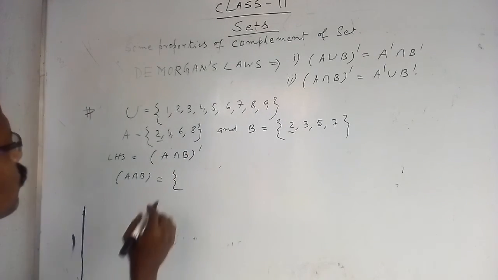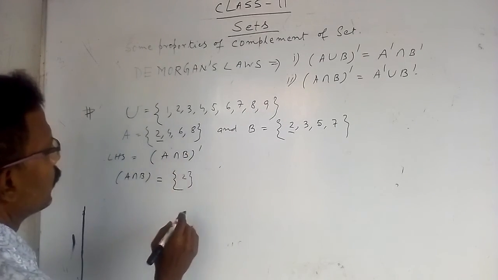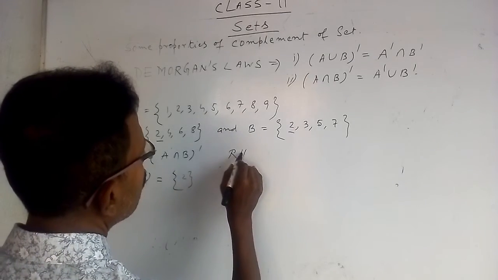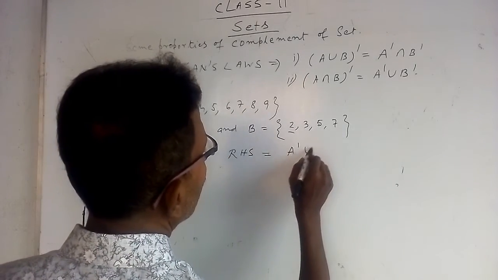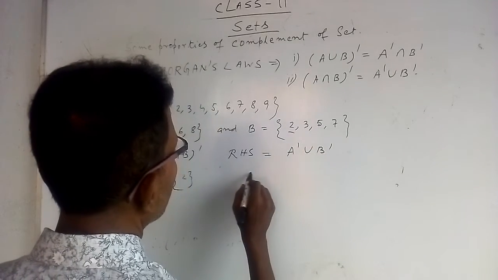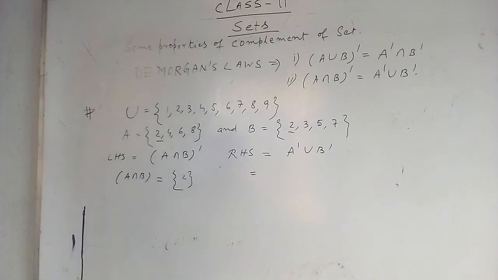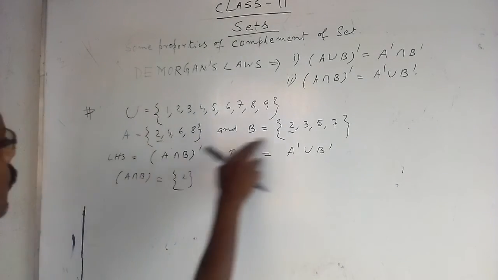No other element is common, that is 2 only. Now come to RHS, that is A dashed union B dashed. For A intersection B, only 2 is the common element.